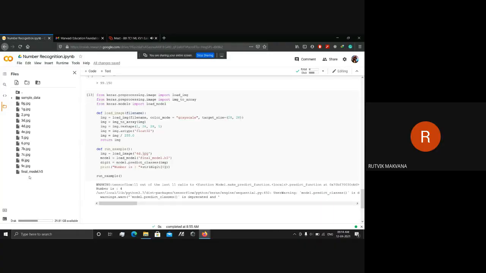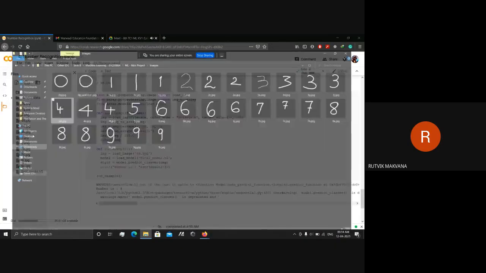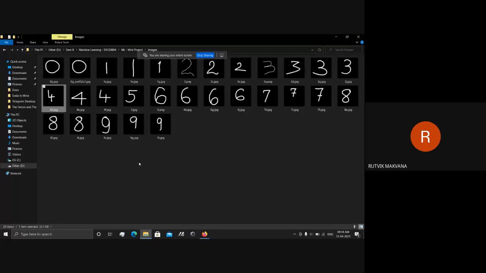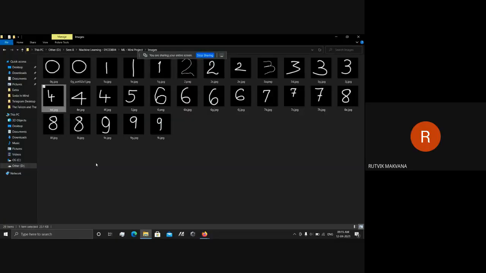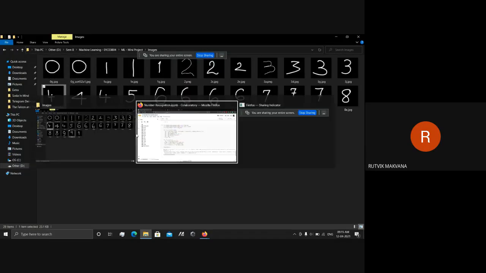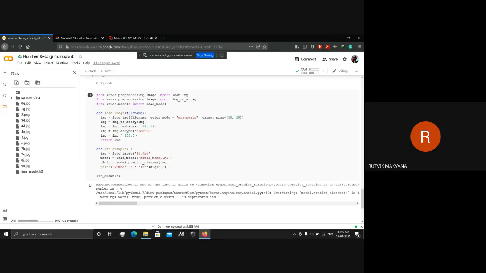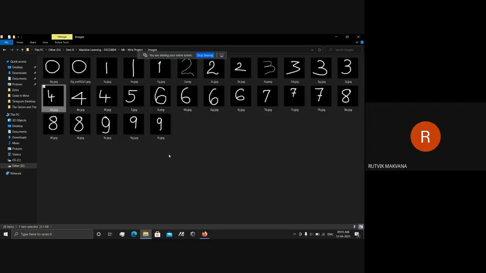As we can show, we have uploaded the final model.h5, and we have created our own numbers 0 to 9. Okay, so you uploaded your own handwriting images, your own data set? Yes, sir. We used the Keras MNIST data set to train that model, and we created these images ourselves.